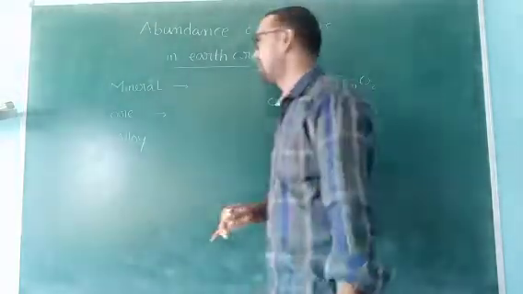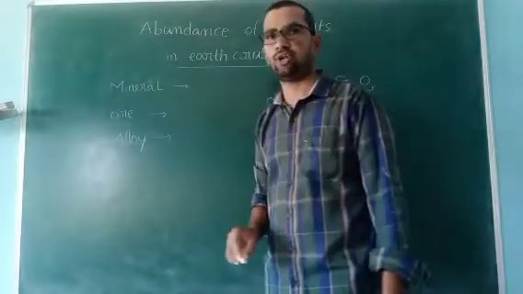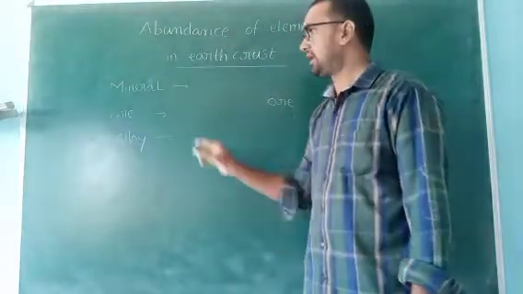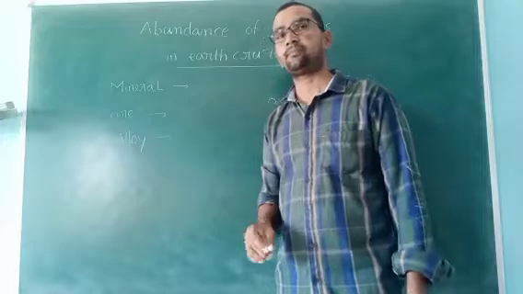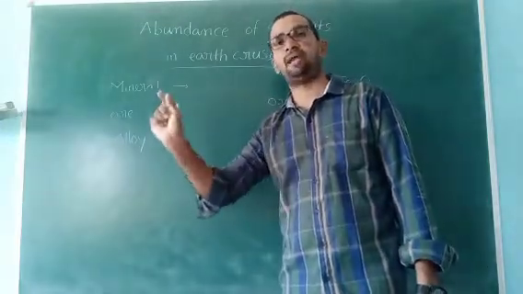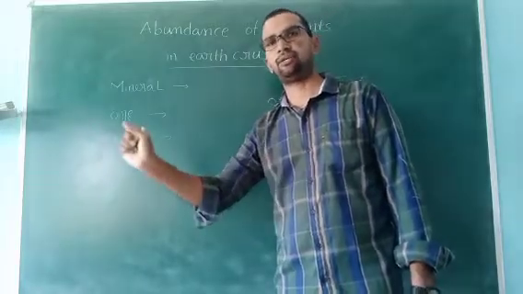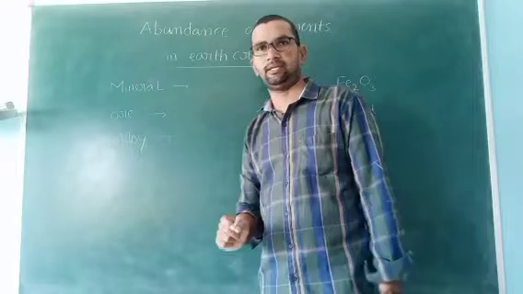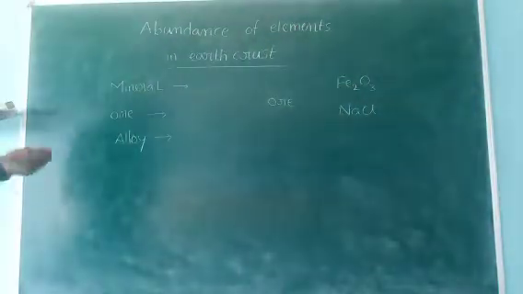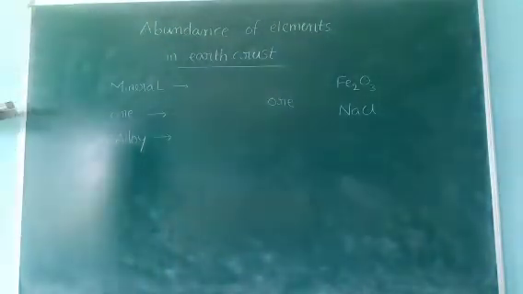Okay, ready? Now come to the third one, alloy. Metals are combined to form alloys. Metal and metal combine together to form alloy. Okay, ready? Right. Definitions completed. Three definitions completed perfectly.